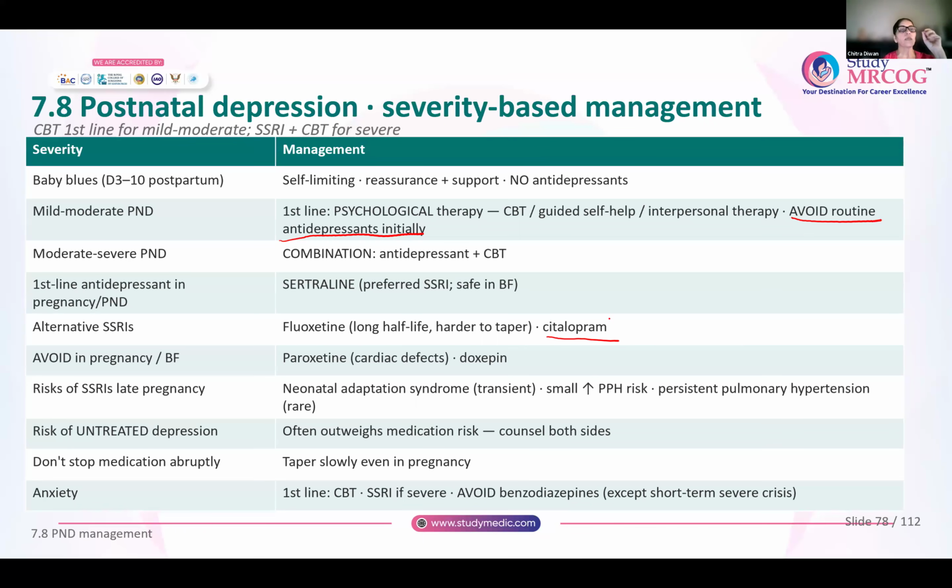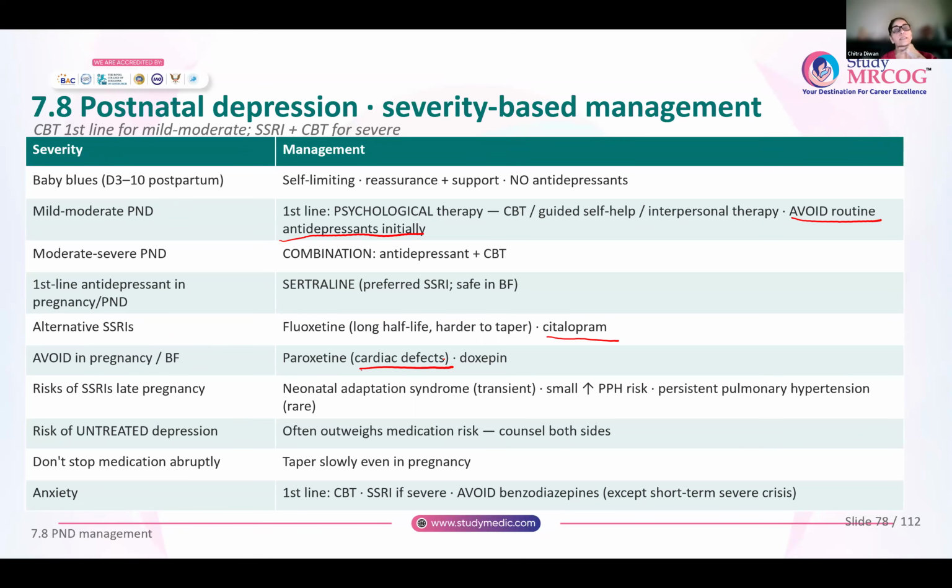Paroxetine is one SSRI that you will avoid in pregnancy and also in breastfeeding because it can lead to cardiac defects. Doxepin is also another one that you will avoid.